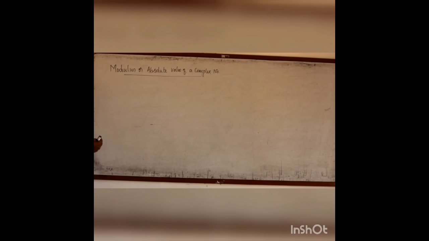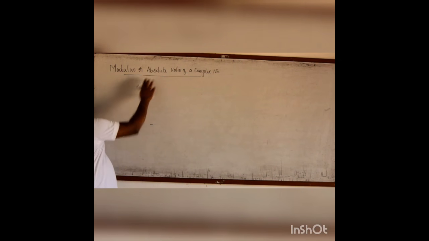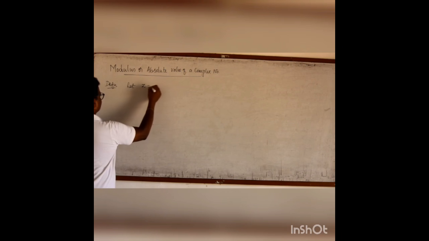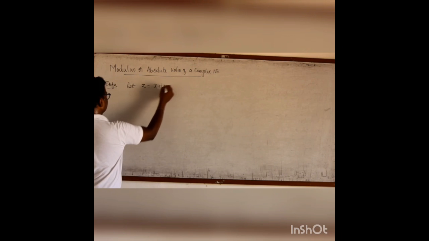So far, we have seen something about conjugate of a complex number, and then we did some problems regarding the properties of conjugate of a complex number. Now we should go for the next concept, modulus or absolute value of a complex number. So the name itself gives the value of a complex number, or we are going to find out the absolute value of a complex number. Definition. Let Z equal to x plus iy.